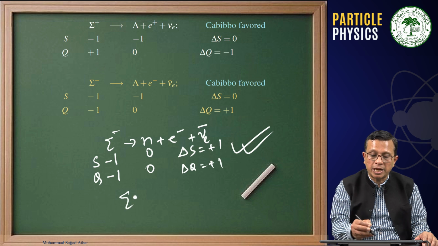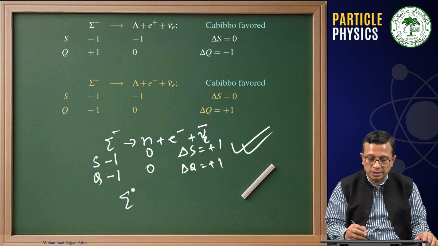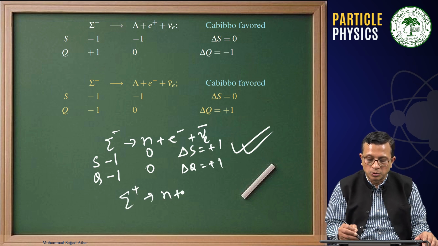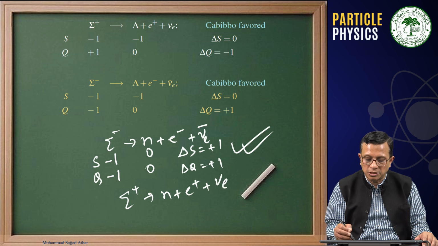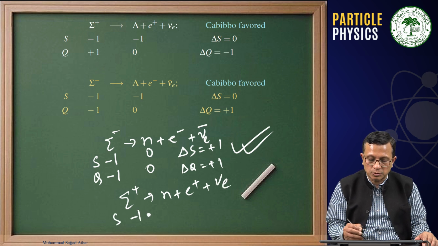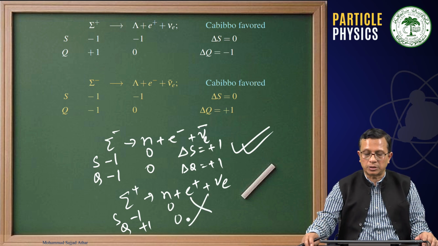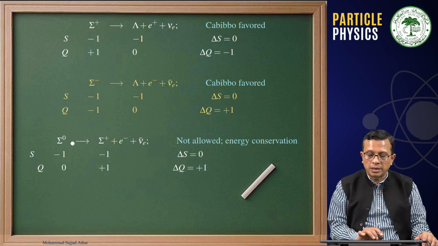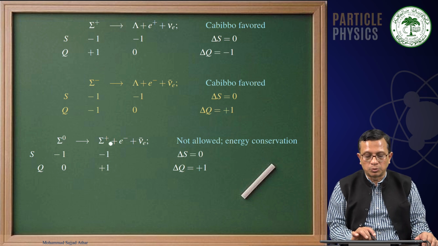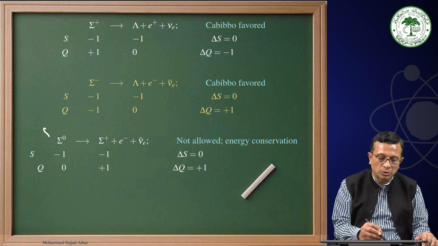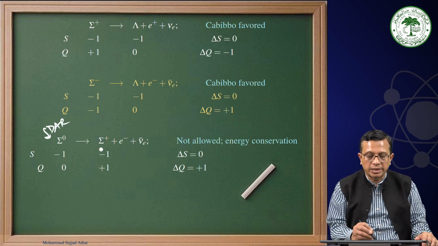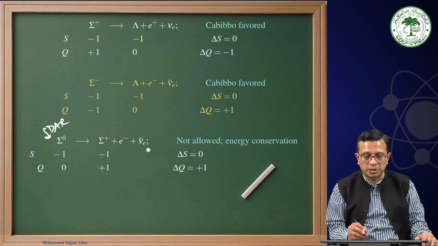While at the same time, sigma plus is allowing this, but sigma plus decaying into N plus e plus nu e involves strangeness minus 1 and 0, and charge is plus 1 and 0. This is a forbidden process. Then sigma 0 decaying at rest into sigma plus e minus plus nu e bar.